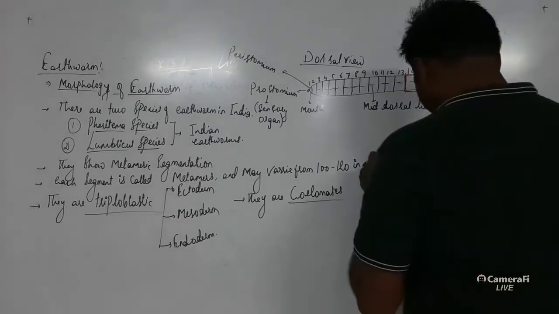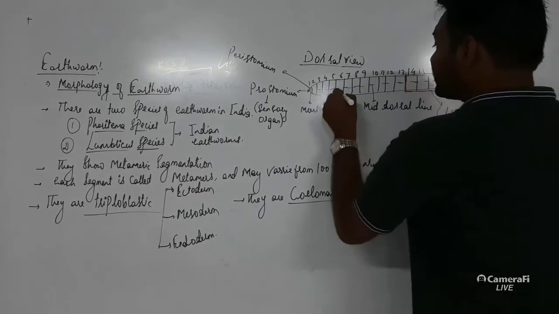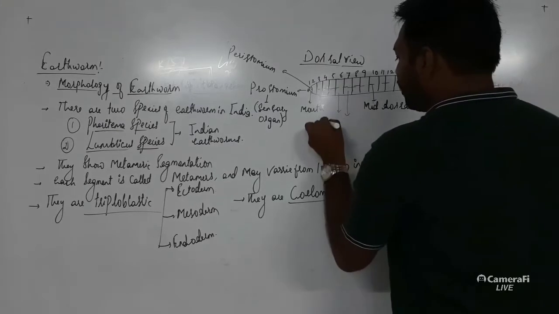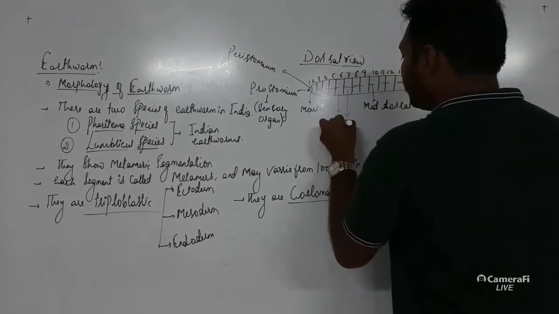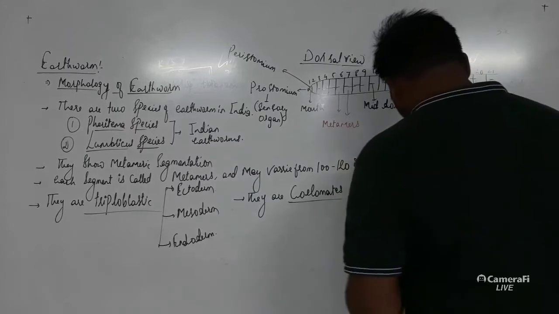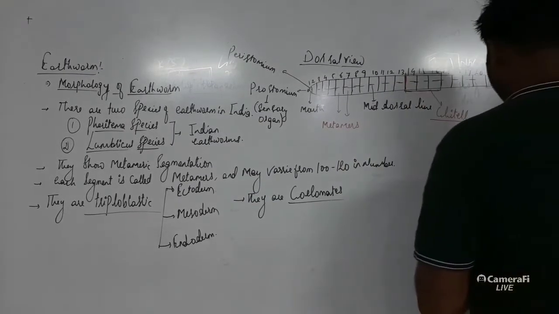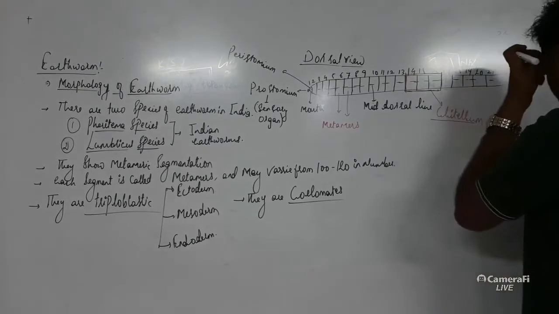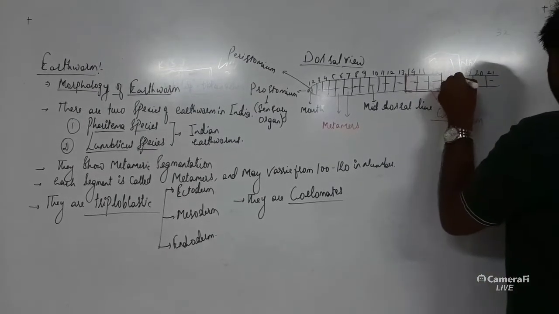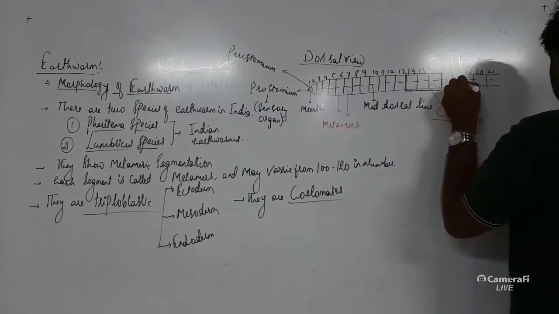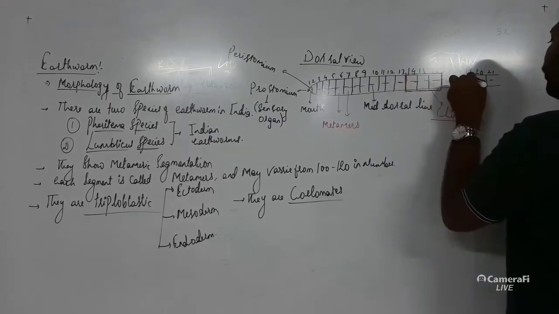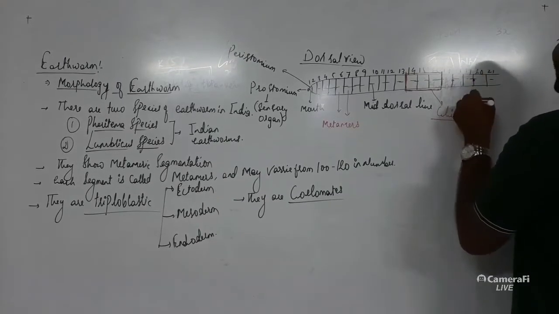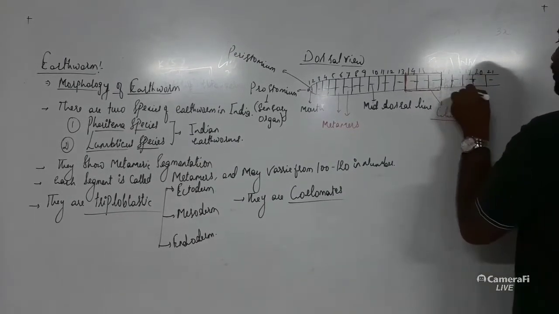Now here, these particular segments or parts are referred to as the metamers. Apart from these parts, there is also the presence of dorsal pores, which are seen on the 17th and 19th segment.